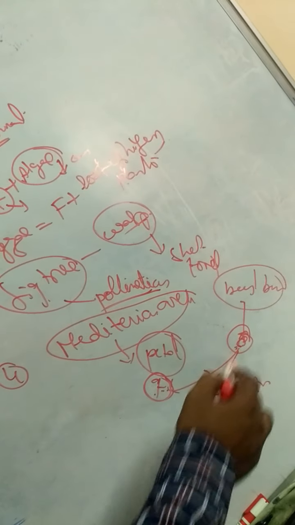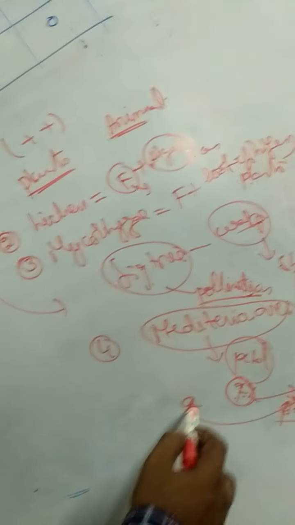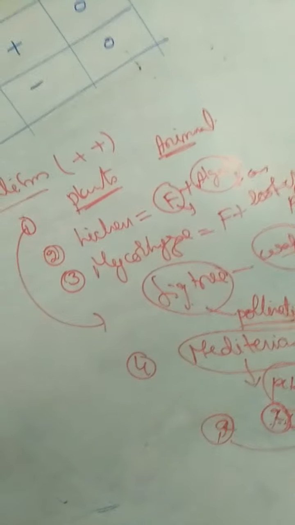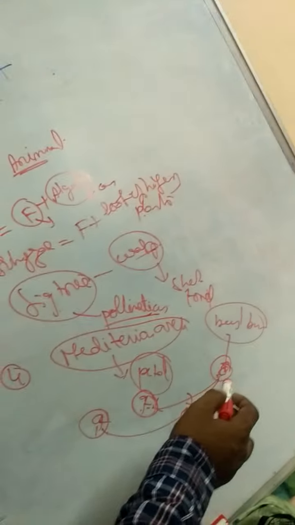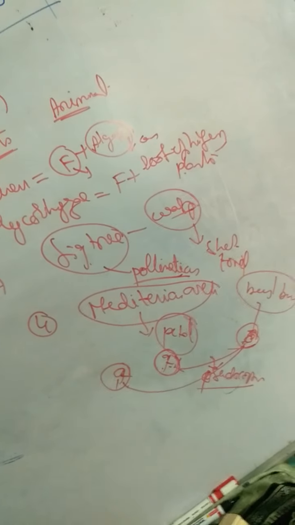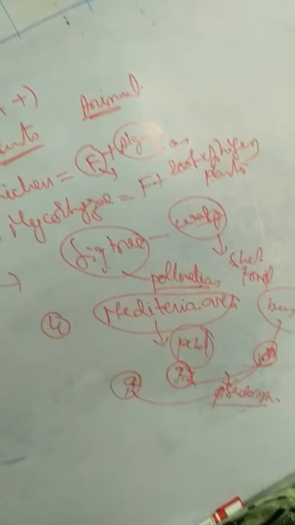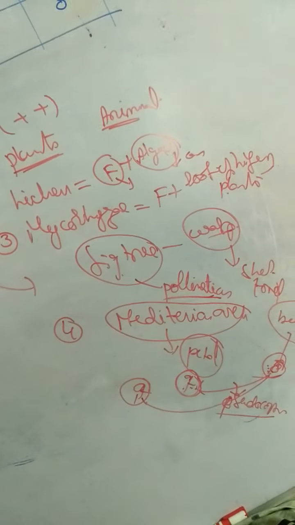During pseudocopulation, it transmits the pollen grains. Then coming to the next flower, another petal looks like a female, so it also pseudocopulates. So what is the function of the female bee? Transmit the pollen grains. What are the benefits of the male? Provide shelter and food.